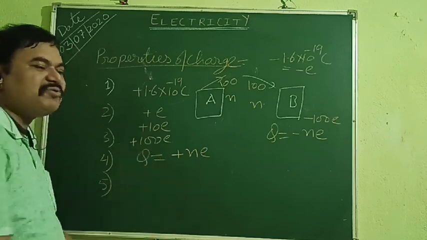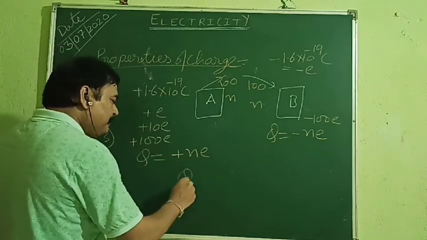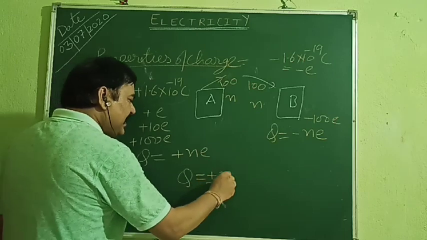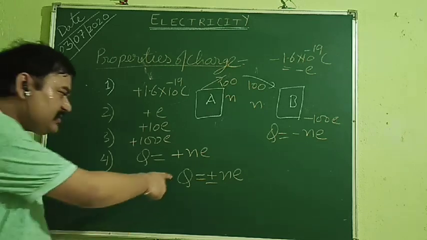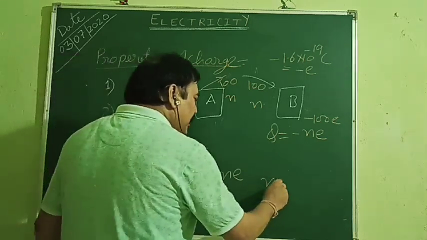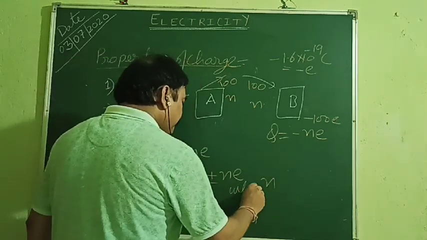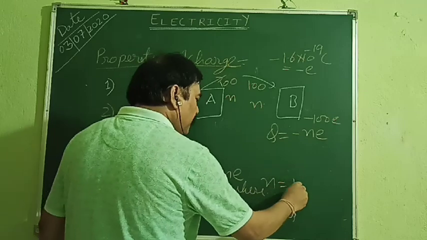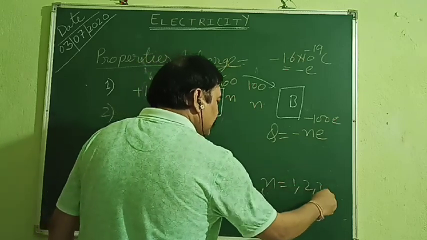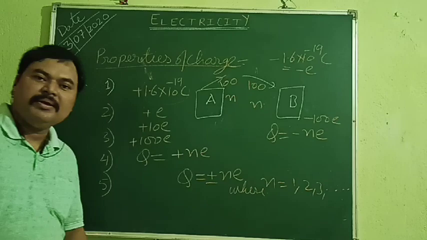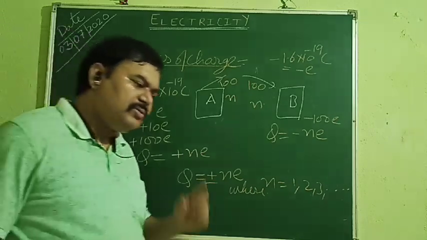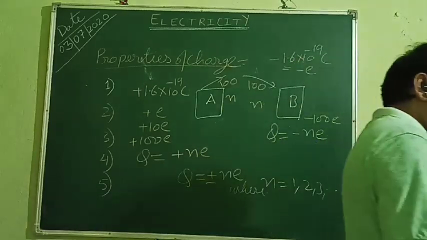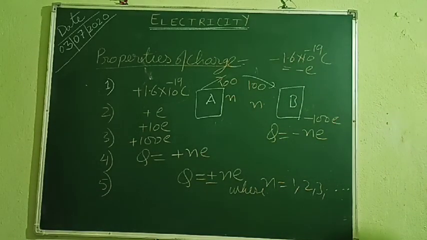So we combine these two cases. And what we write? Plus minus ne. Okay? Clear? Now where you have written this expression, there you can write, where n is equal to 1, 2, 3, and so on. Okay? Means the value of n will depend on the number of electrons accepted or given out.